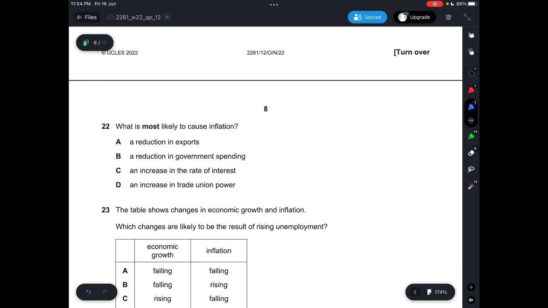Question 22, what is most likely to cause inflation? Inflation is basically the sustained increase in the general price level. A says a reduction in exports, which will result in the AD curve shifting to the left, decreasing the price level. So that's not going to cause inflation. B says a reduction in government spending, again shifting the AD to the left, so not correct. C says an increase in the rate of interest, again shifting AD to the left. And D says an increase in trade union power, which indeed would result in inflation because of an increase in AD to the right.